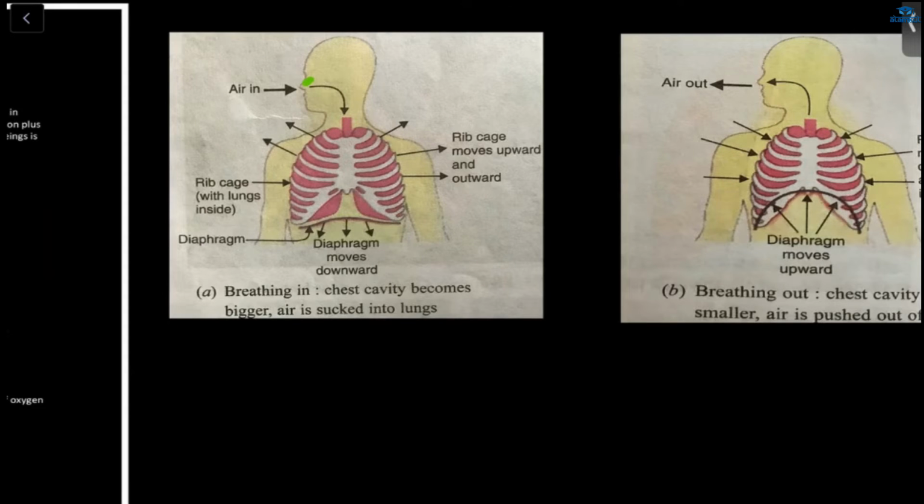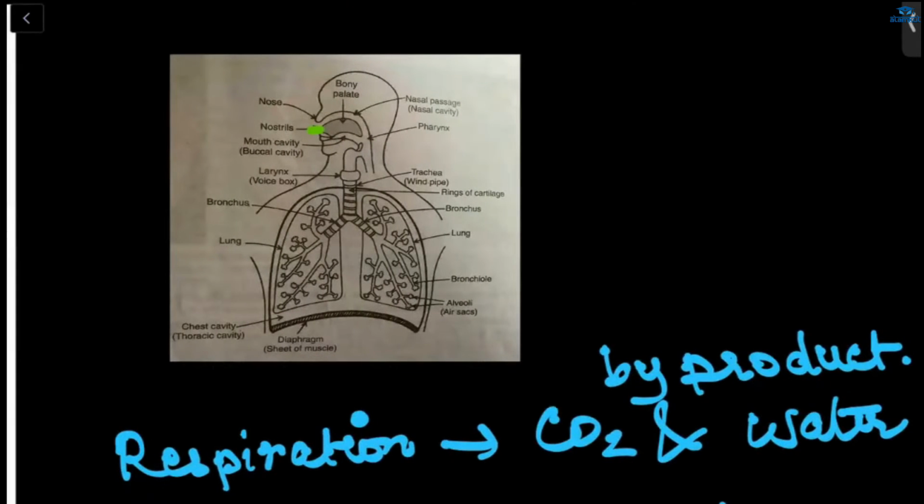Then there are the nasal passage and the windpipe. When we inhale, air enters our nostrils, passes through the nasal passage, and then reaches our lungs.